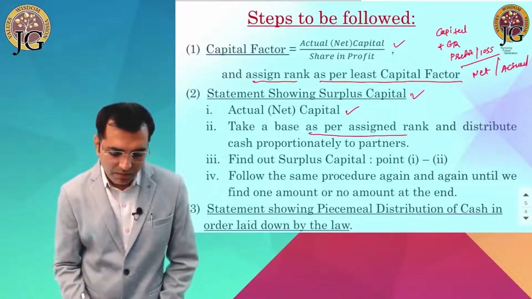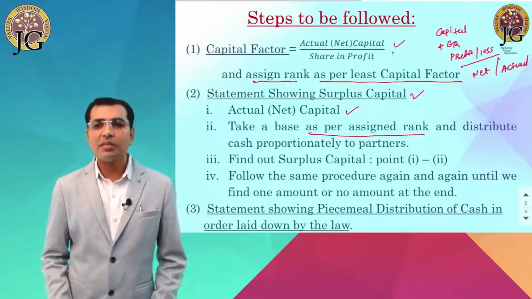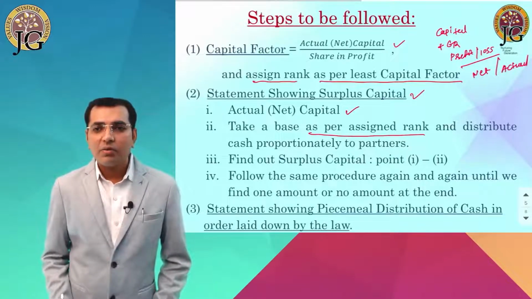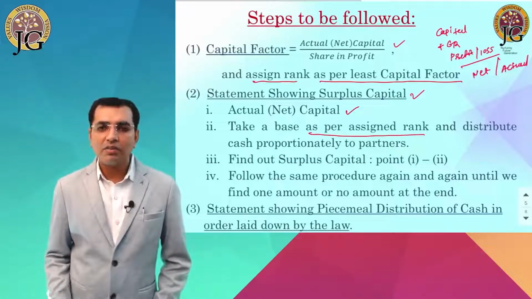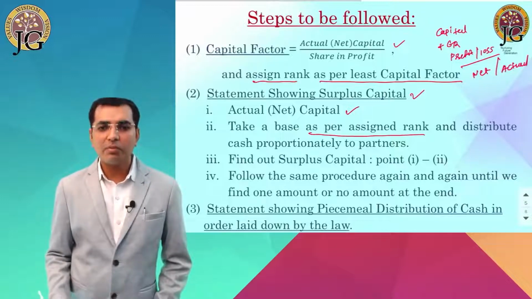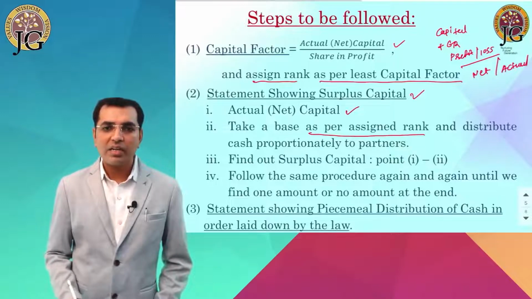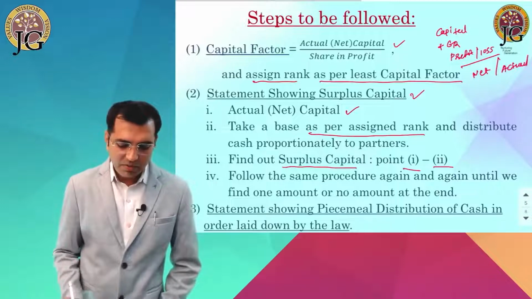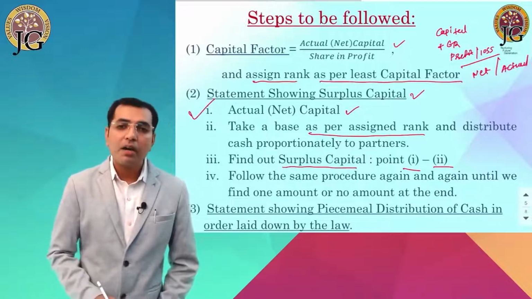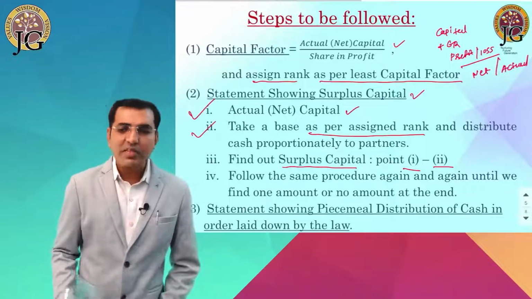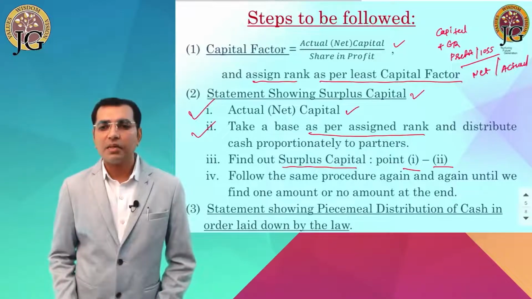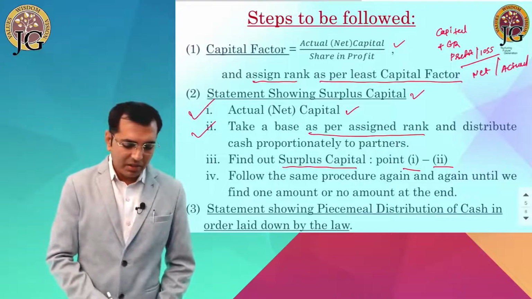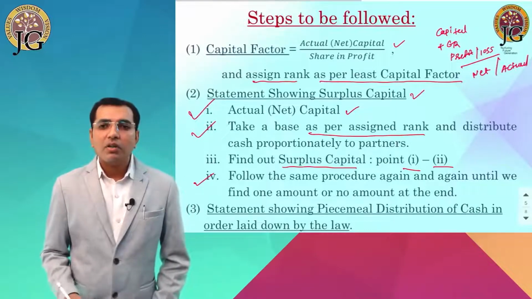कैपिटल में से जो भी असाइंड रैंक होगा, फर्स्ट रैंक, सेकंड रैंक एंड थर्ड रैंक, as per the least capital factor, first we will take a base of that partner's capital and distribute the cash proportionately to other partners. Then it is known as surplus capital by deducting the second point out of the first point. मतलब कि कैपिटल में से अगर हम असाइंड रैंक वाला प्रोपोर्शनेट कैपिटल माइनस करेंगे, then we will get surplus capital. This step is to be followed for the assigned rank.